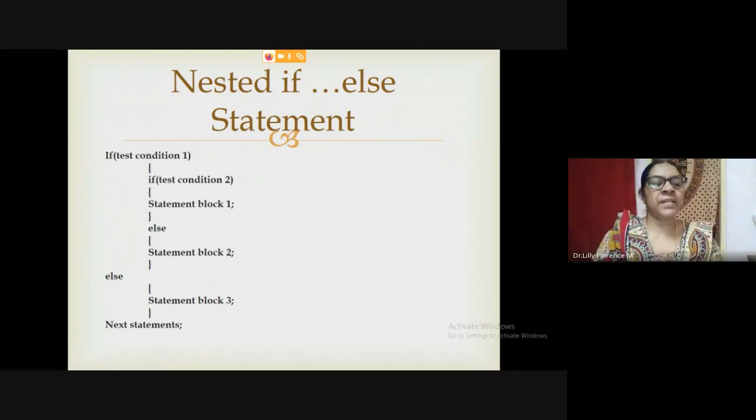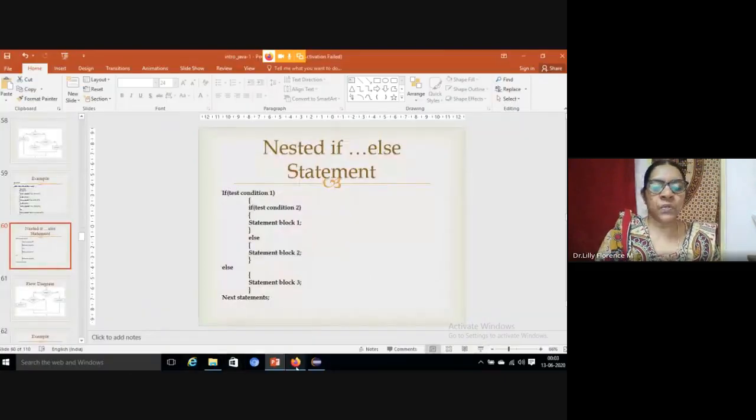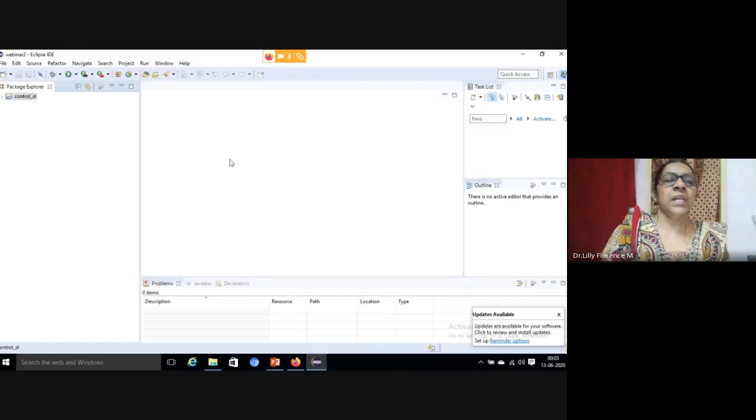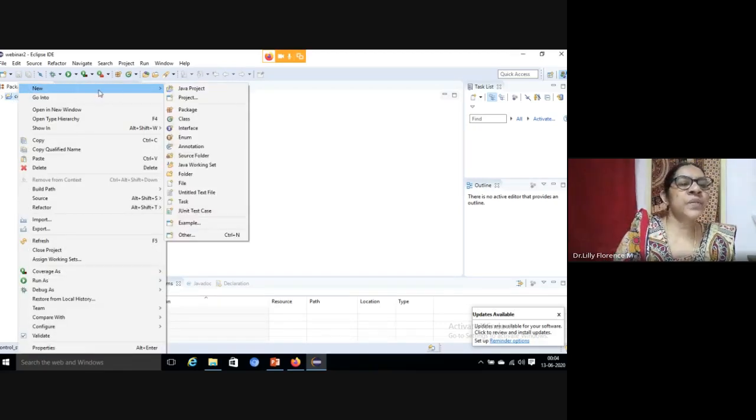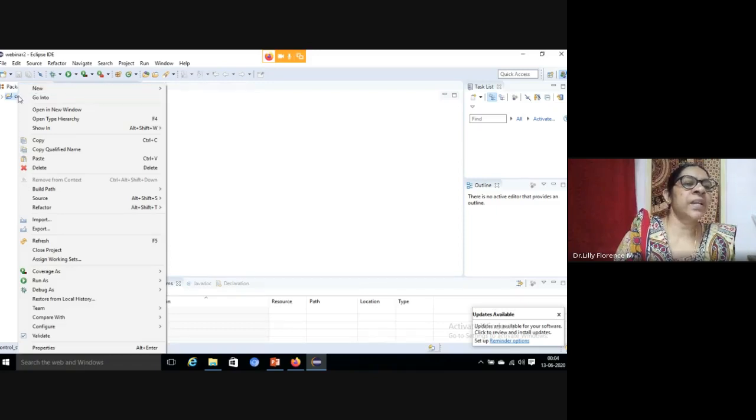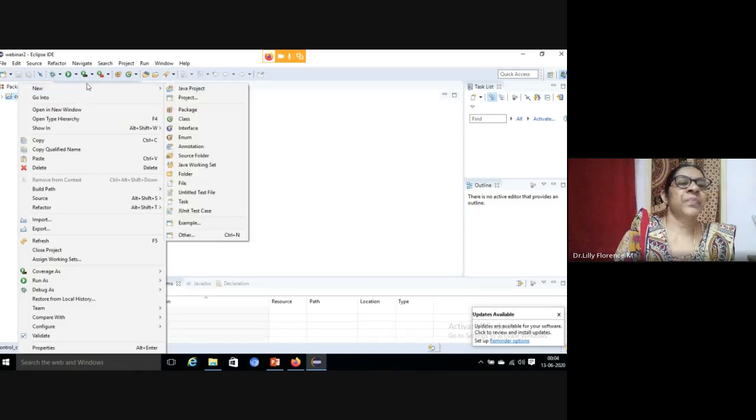Now we can practice some examples using if else statements. So this is our IDE, Eclipse IDE. Here we have created a workspace, control statement. This is a Java project I have created. Here we are going to create a class file. So just right click on the project, select New, and here you can take Class.